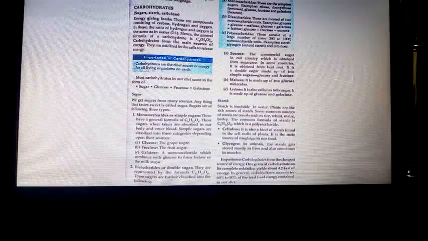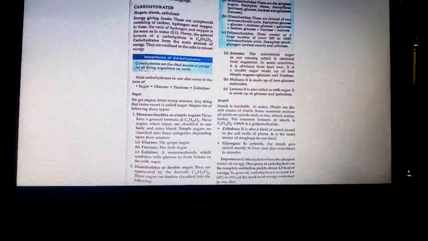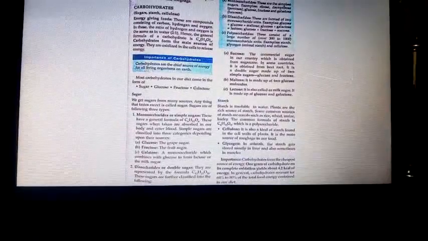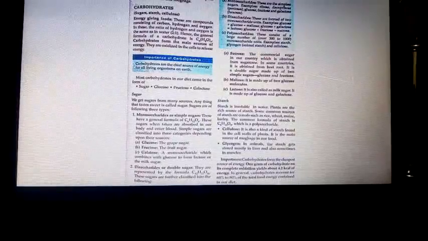Some common sources of starch are cereals such as rice, wheat, maize, barley, ragi, jowar, etc. The common formula of starch is (C6H10O5)n, taken n times. So the basic unit is C6H10O5. That is, from the simple sugar remove one water, and n times it makes a polysaccharide.